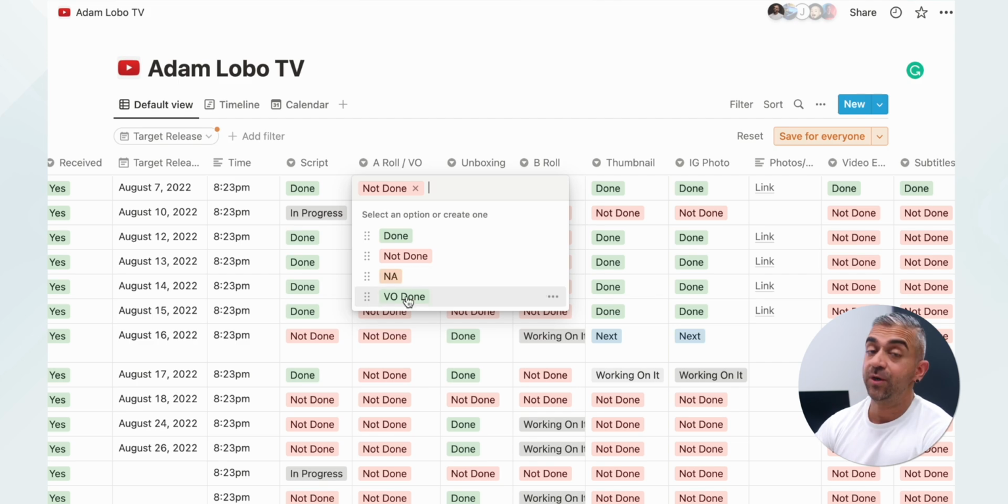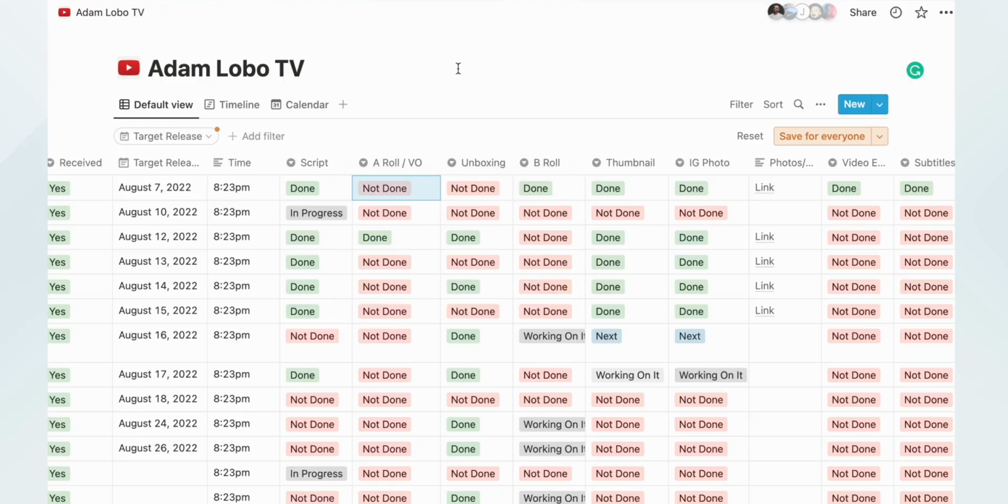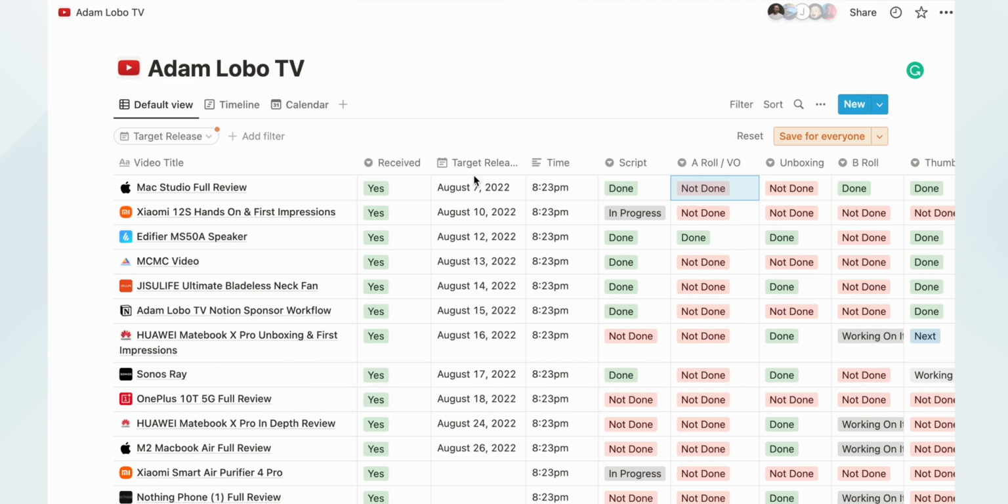And of course there's VO done, so it tells everybody that okay, this particular project is just a VO. So people like Lee Hood would know, oh okay, this is just a VO, so you don't have to worry about getting the files for the A-roll. He can just get the audio files and it's done. Then unboxing, for this case I put here not done.